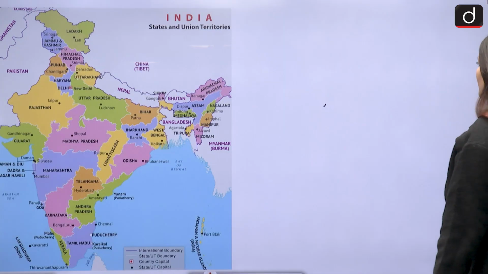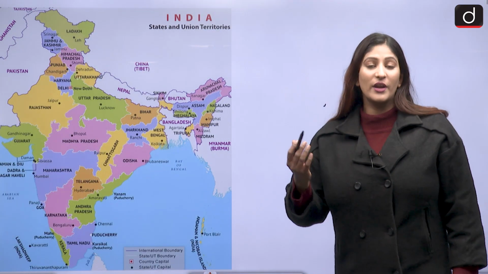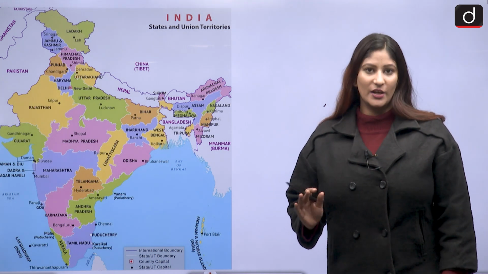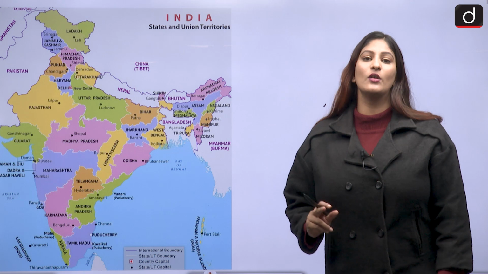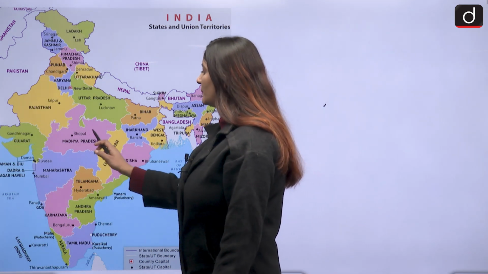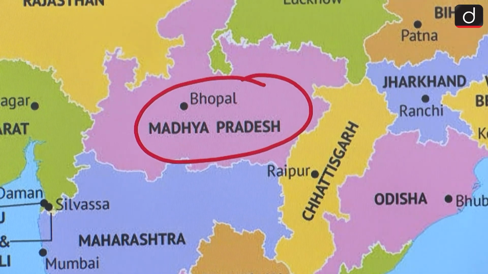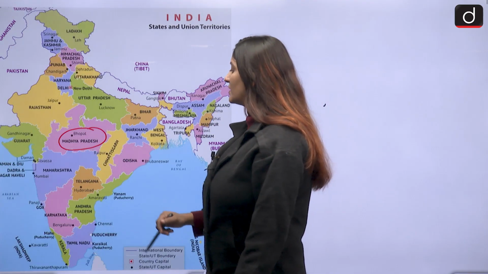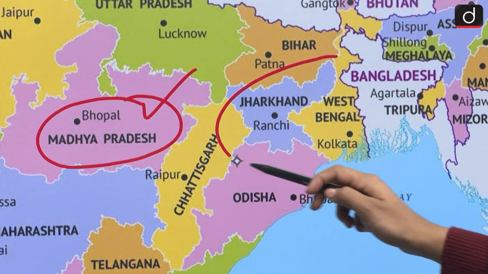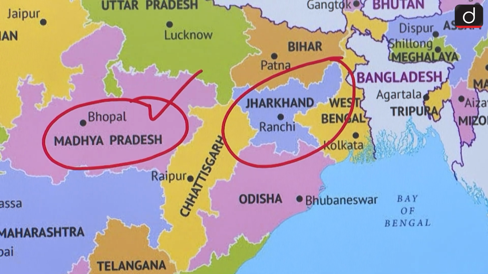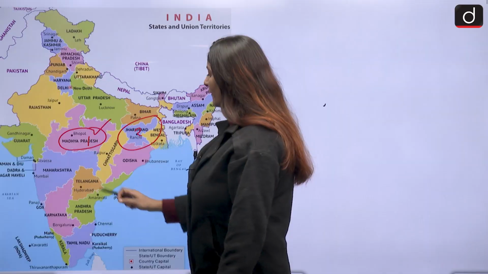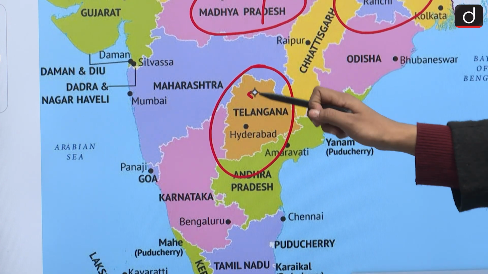As we know, the geopolitical location of India is such that it has a border with many countries and also many of these states have a coastline. So let us look at this particular map. Madhya Pradesh stands out to be one of those states which meet our two criteria. First, then we have Jharkhand. Jharkhand also does not have a boundary with any other country, also not a coastline. So 1 and 2. Then we have Telangana to be the third candidate.